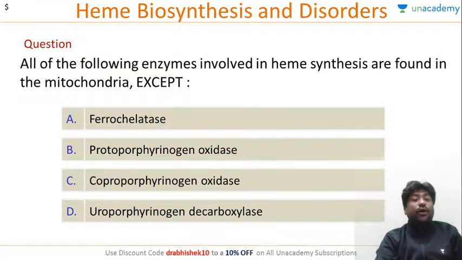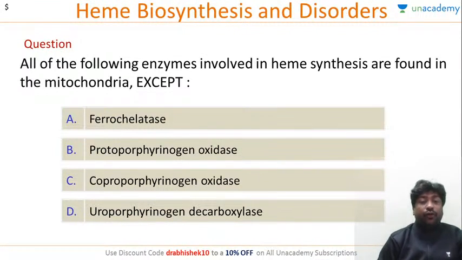Let's look at this. All of the following enzymes involved in heme synthesis are found in mitochondria except.